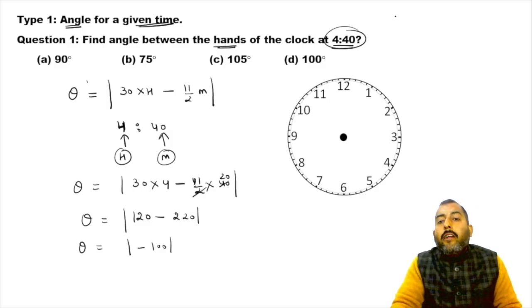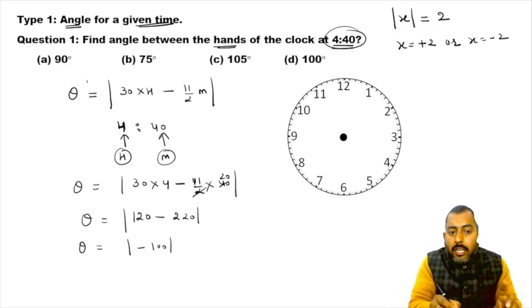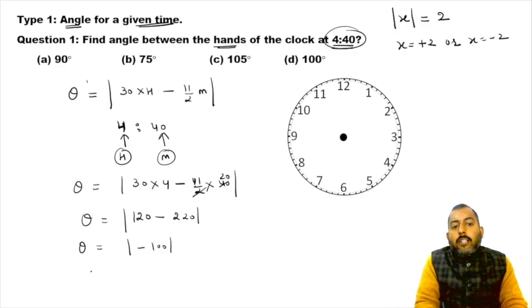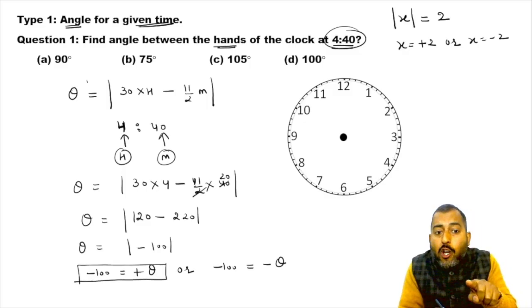Now remember, what do we mean by mod? If we have something inside mod and it is equal to, let's say, 4, so if we want to open it, it means x can be equal to positive 2, or x can be equal to negative 2. Similarly, in this case, negative 100 can be equal to positive theta, or negative 100 can be equal to negative theta. So in the first case, you are getting a negative value of angle.